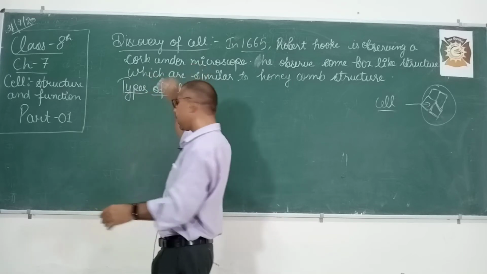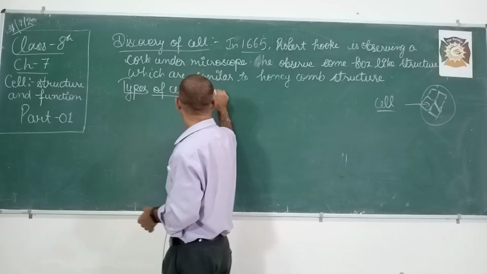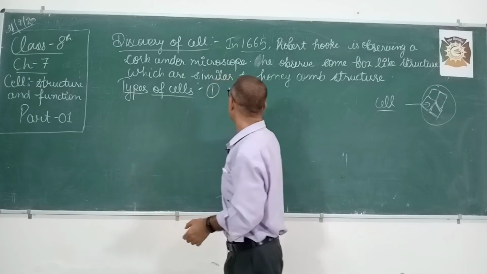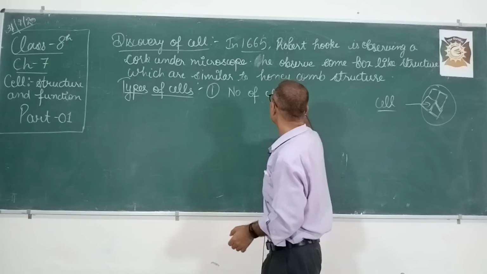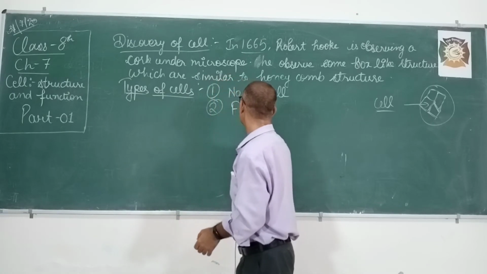So students, in your class you are going to study different types of cell. The cells are divided on the basis of number of cells. Cells are divided on the basis of function.